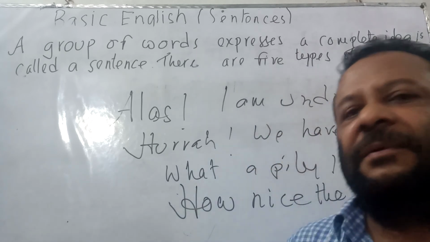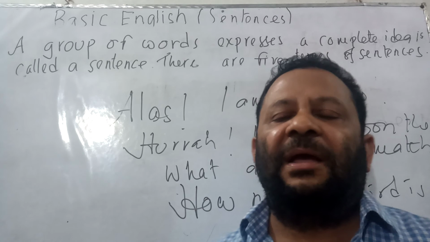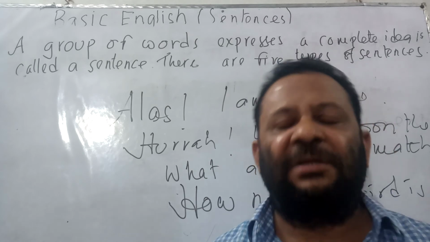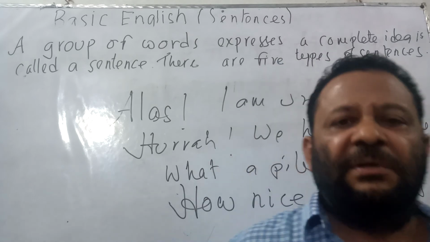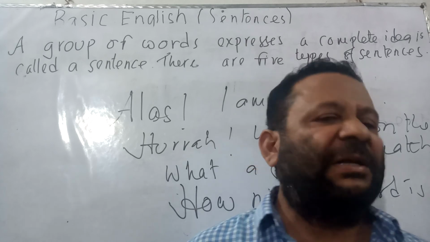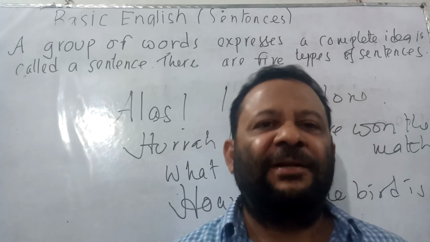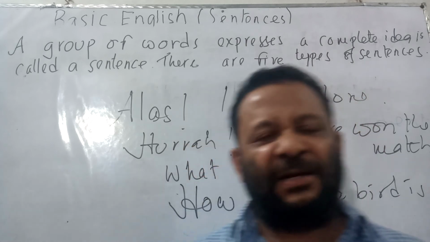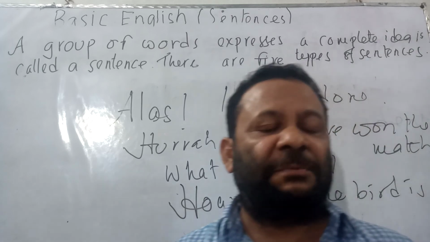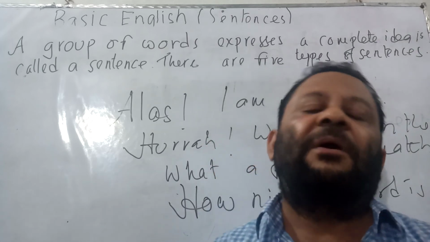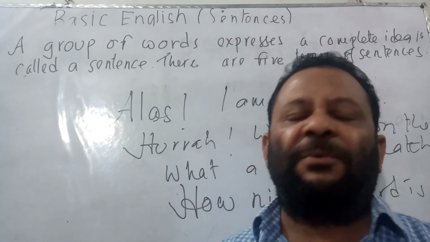How nice the bird is, we use to express our joyful expression. What a pity, a sorrowful incident. These are the sudden expressions of mind. So, at the time of expressing our sudden expression, we can use exclamatory sentence.